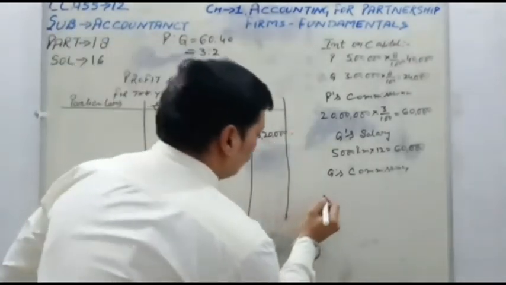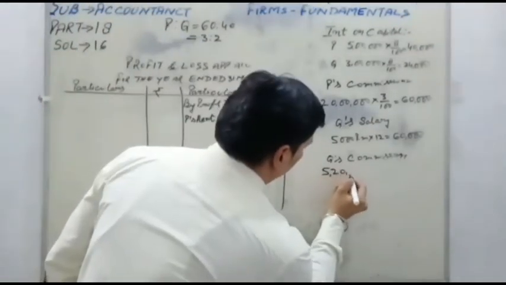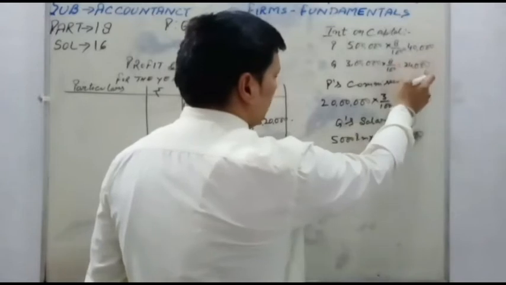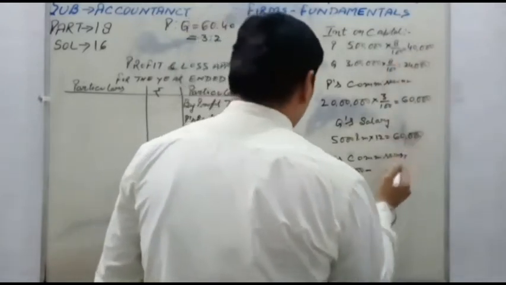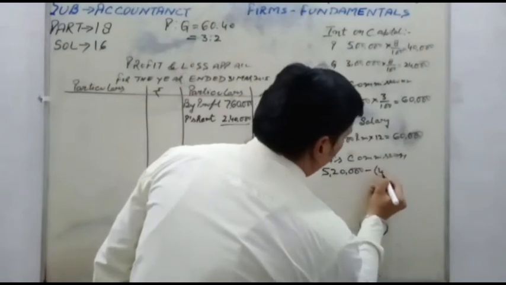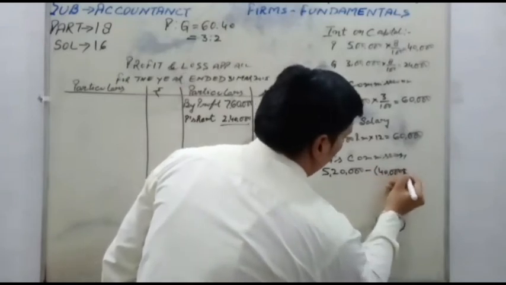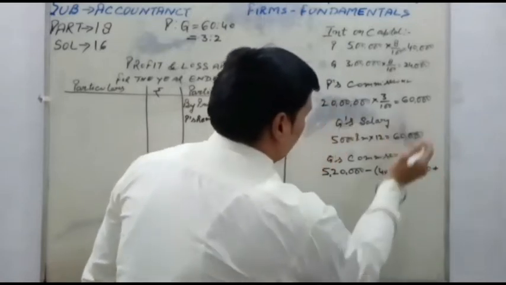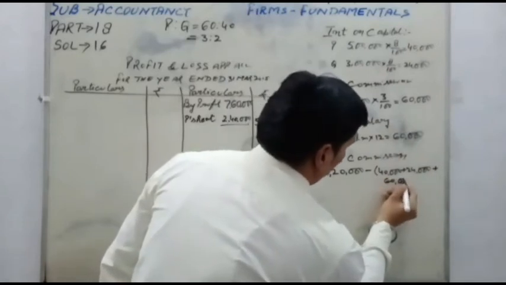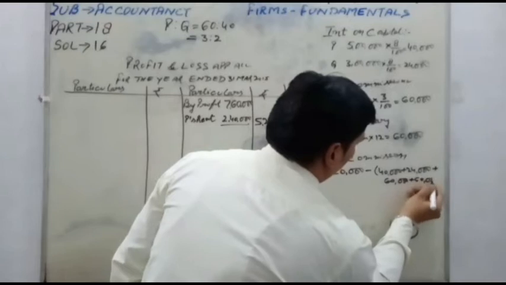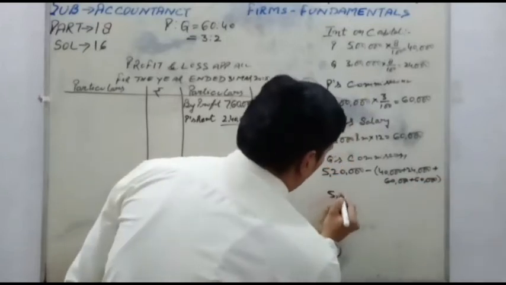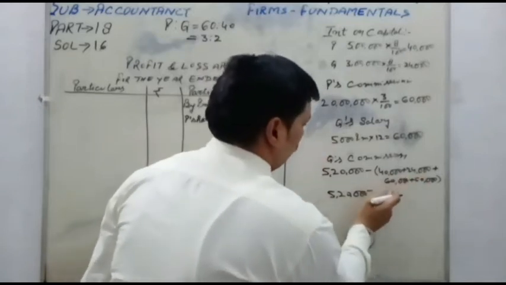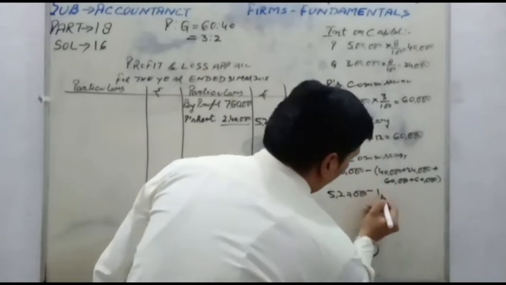After that, deduct the 40,000 and 24,000 interest on capital, P's commission 60,000 and Q's salary 60,000. So 40,000 plus 24,000 is 64, and 60,000 plus 60,000, total 1,84,000.